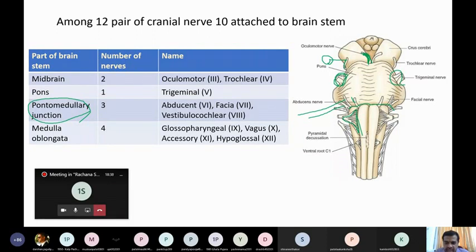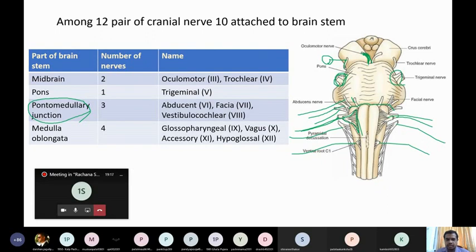Then we can see this is the vagus nerve. Clear? Vagus nerve. Then the accessory nerve, and the hypoglossal nerve. Clear? So, on this side I'll mark, glossopharyngeal, vagus, accessory, and hypoglossal nerve. So, these are the nerves which take origin from the medulla oblongata.